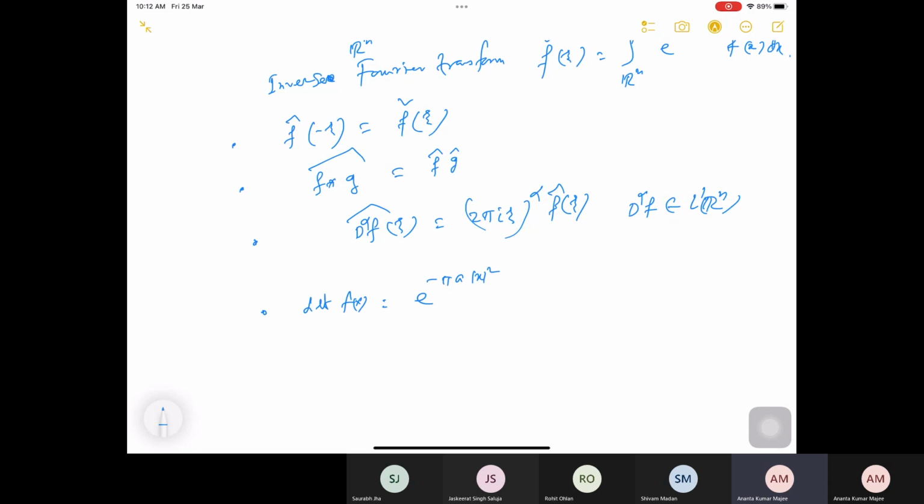This is integrable, it is in L1, because of the negative exponential growth, so after a certain time it goes to 0. Integrability is no problem. Then what will be f hat of zeta? This should be nothing but a to the power minus n by 2 times e to the power minus pi |zeta| squared by a. Just check it for n equal to 1, and then you can get it.